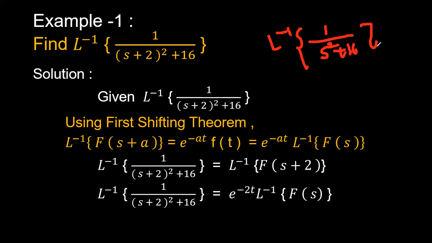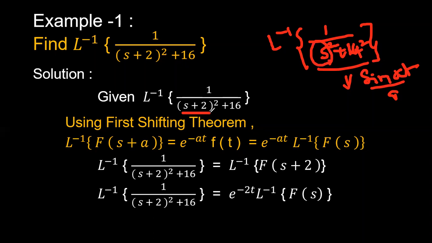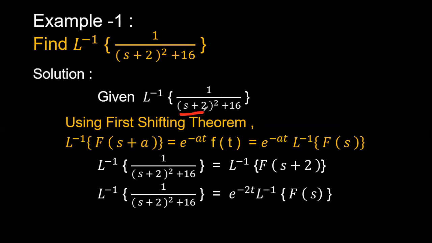You can write this as s square plus 4 square directly, which is of the form sin at by a. But here s is shifted by s plus 2, so you have to apply the inverse Laplace transform to this to get it in terms of t.